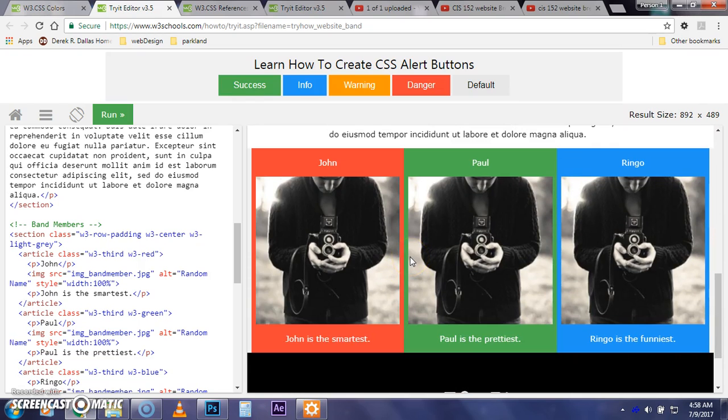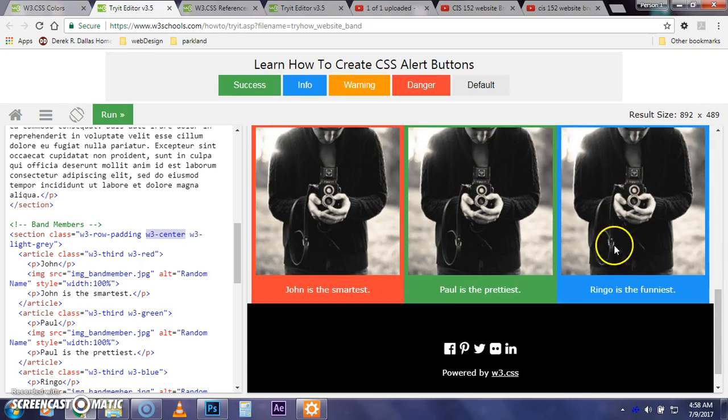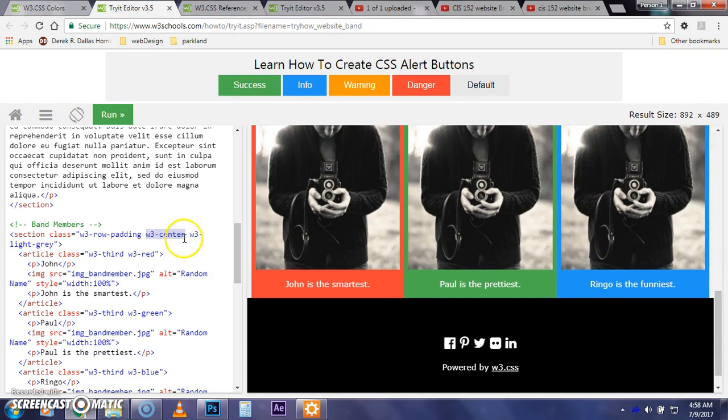Notice how it gives everybody a little bit of space. Everything's got a little bit of space in it, and it doesn't feel quite so bad. All right, and W3 center, centering things. Everything in the space is going to be centered, and then we've got the W3 light gray.